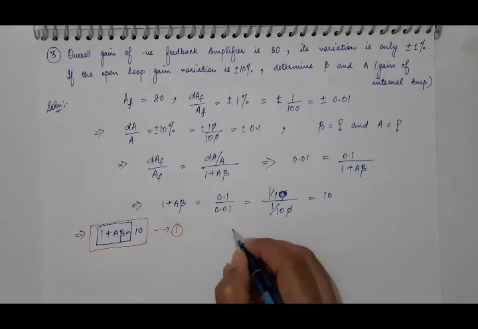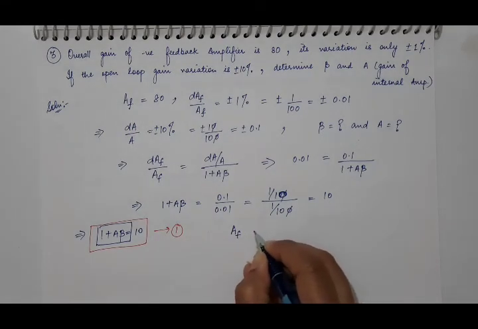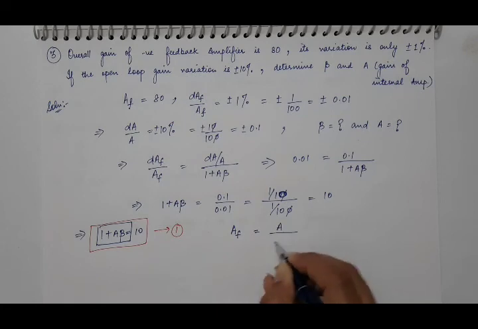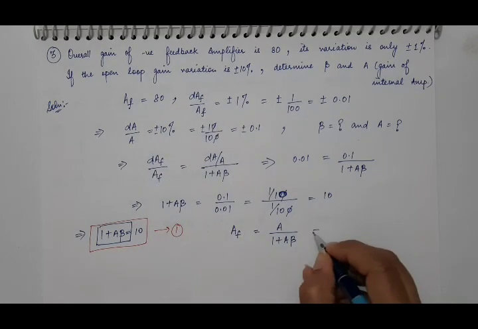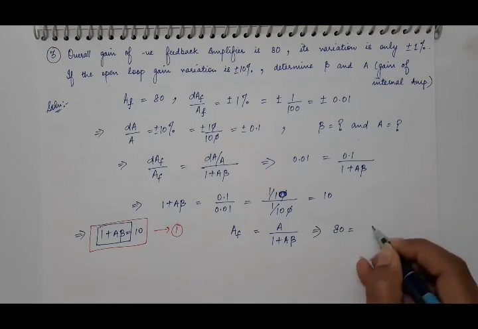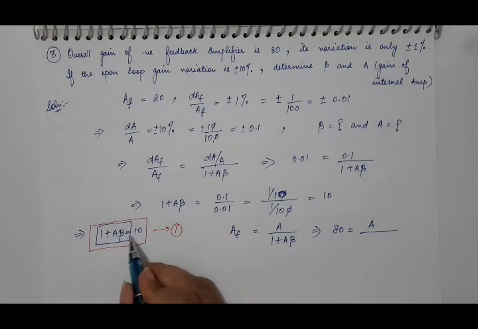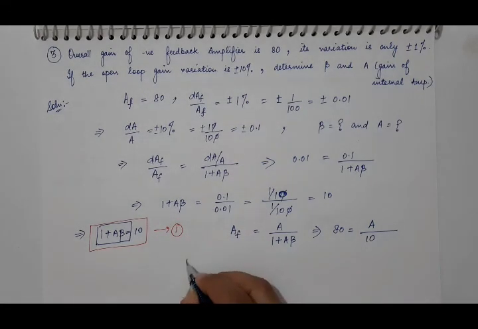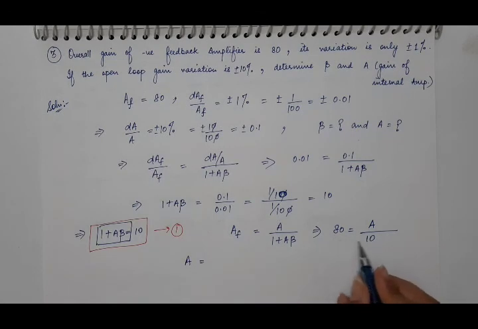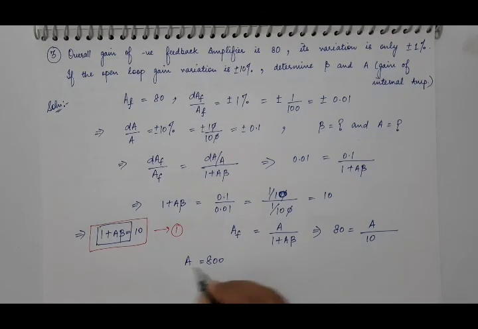And now what is the relation between AF and A? It is AF equal to A upon 1 plus A beta. AF is given, which is 80, and we have 1 plus A beta from equation 1, which is 10. So the value of A is 80 into 10, it is 800.